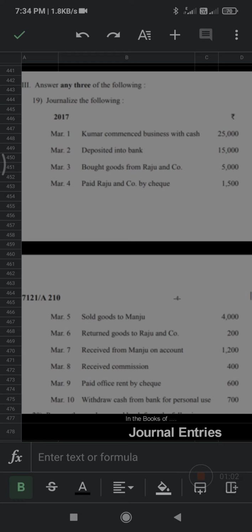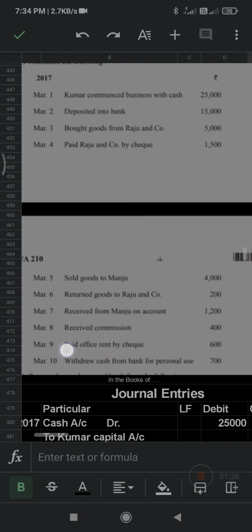So what are the rules of personal account? Debit the receiver, credit the giver. And what is the rule of real account? Debit what comes in, credit what goes out. First, the cash account comes under real account. In business, what comes in? Cash comes in, so cash account is debited. Next, Kumar's capital comes under personal account. Kumar is the giver, so Kumar's capital account should be credited.